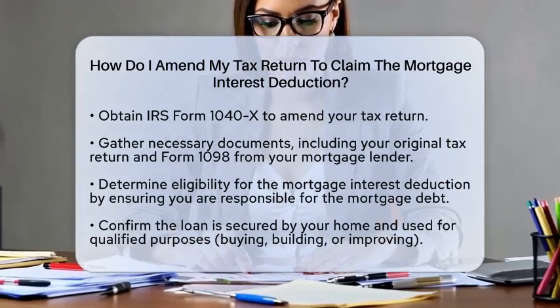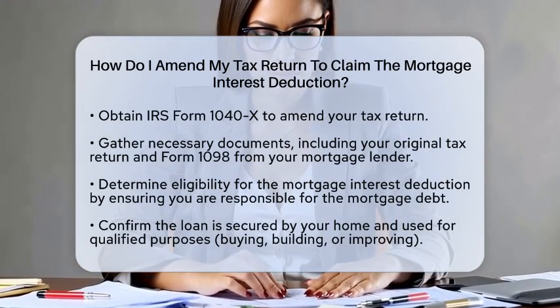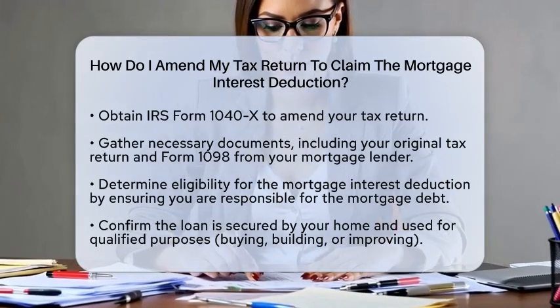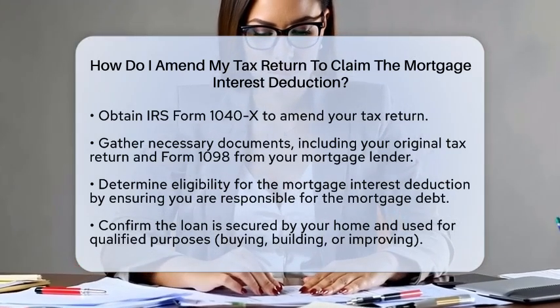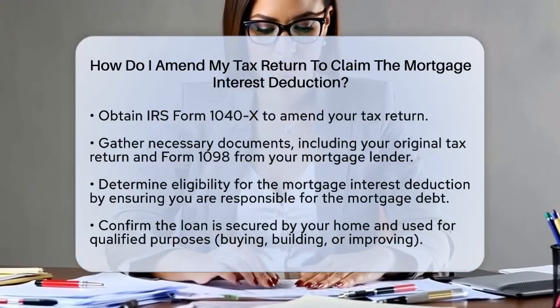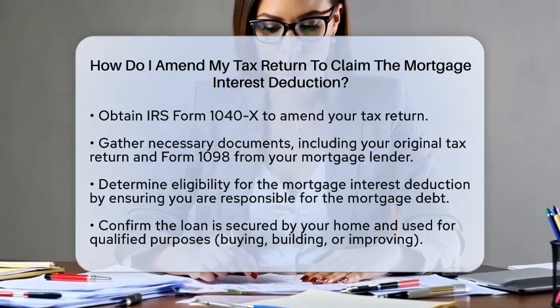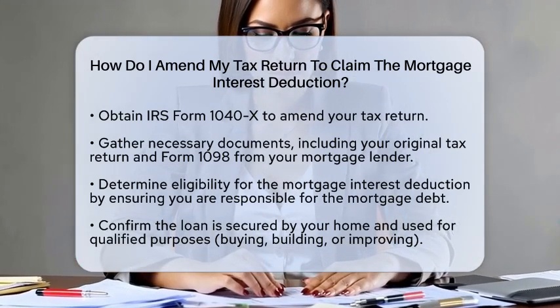Next, gather all necessary documentation. This includes your original tax return and Form 1098, which your mortgage lender issues. This form reports the total mortgage interest you paid during the year. You may also need any other documents that support your claim for the mortgage interest deduction.